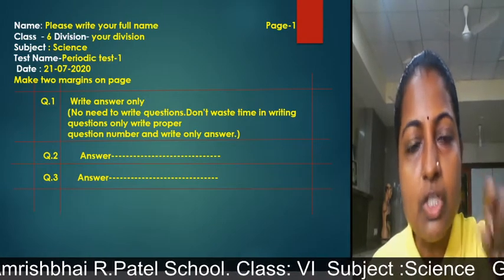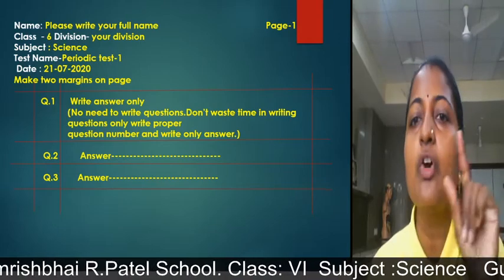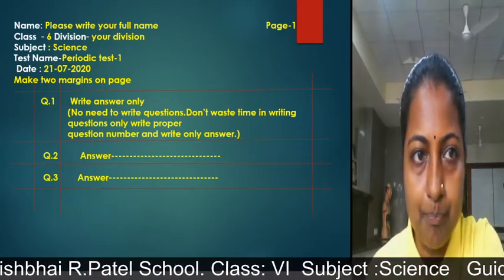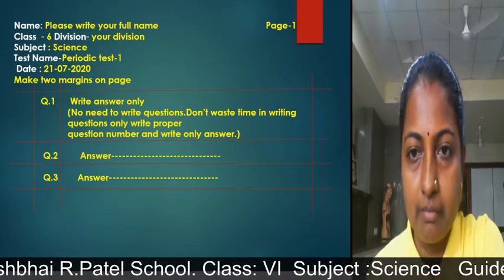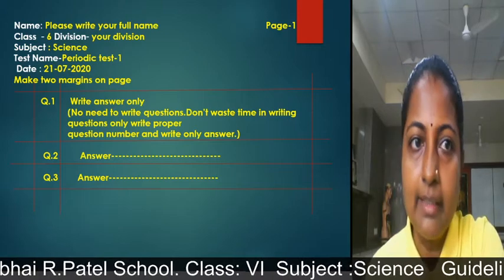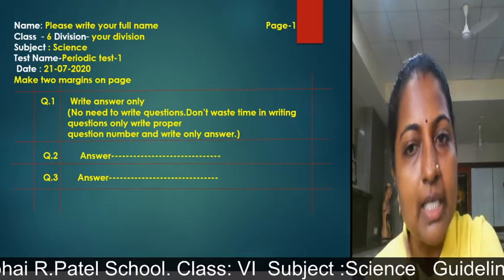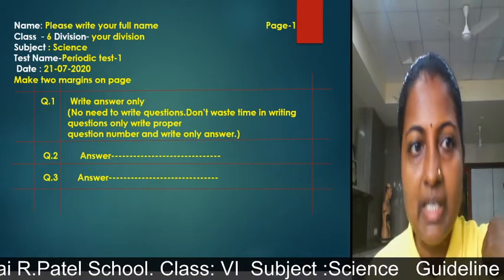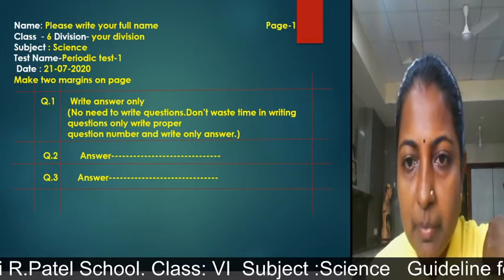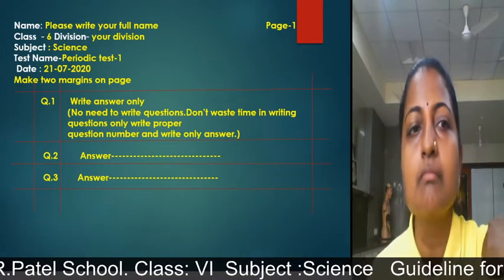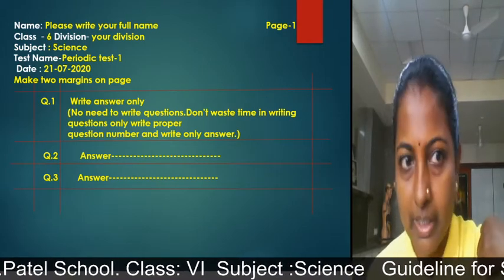If you are in A division, write A over there. If you are in B division, write B. If you are in C division, write C. The subject is science, so you have to write science. Then the test name: this is periodic test 1, so write periodic test 1. Then the date: our science paper will be on 21st of July, so we will write 21 July 2020.